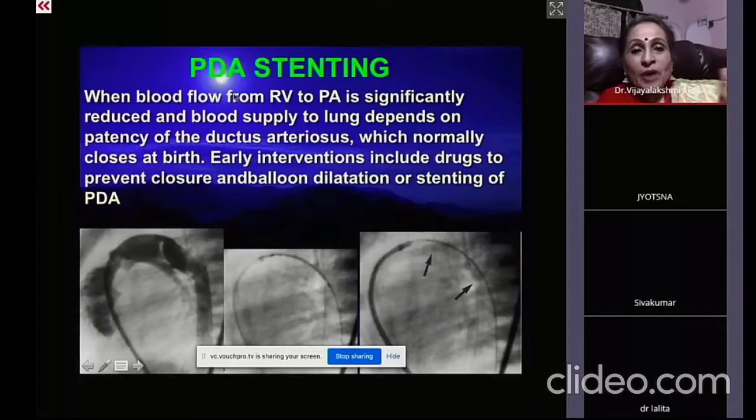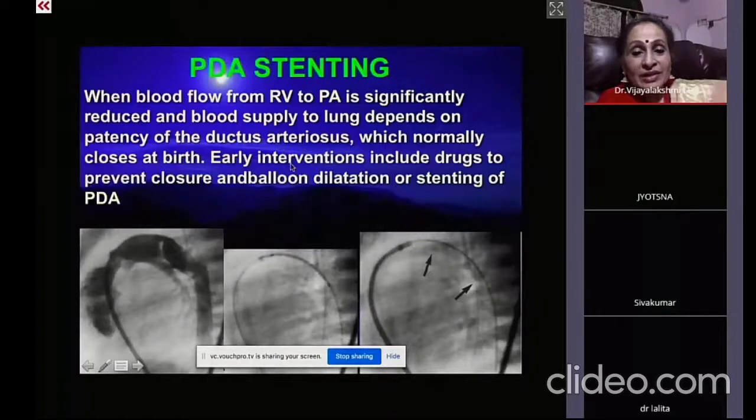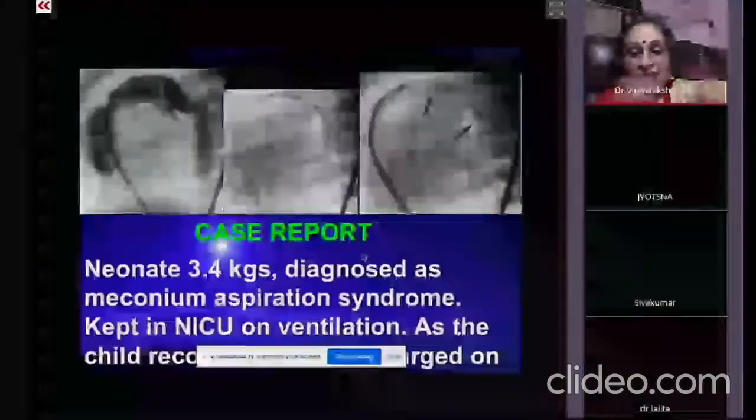Now we move on to the PDA stenting. When blood flow from the RV to PA is significantly reduced and the blood supply to the lung depends on ductal patency, these are duct dependent cases, and within 48 hours to 21 days the duct starts closing and the child becomes very sick. So this is how you keep the thing and then stent the duct. And I will show you a case example.